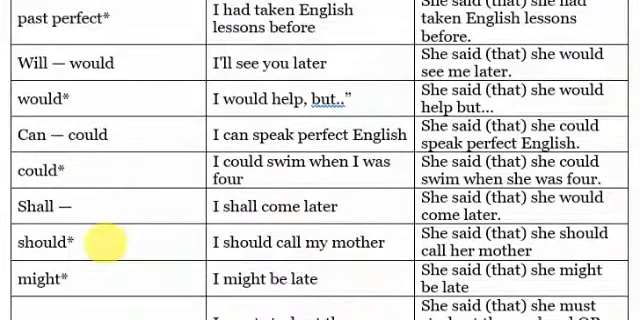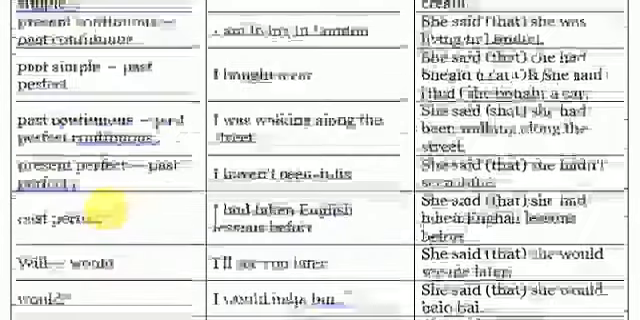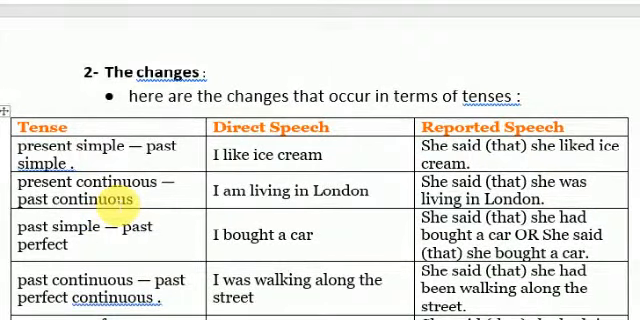Also, there are some changes which we have to follow within the modal verbs, as you can see, and so on and so forth. So, for example, let's take the present simple. If my direct speech sentence is in the present simple, as you can see, I like ice cream. In the reported speech, I should say, she said or he said that she liked. See? She liked. I have transformed the present simple into past simple. So, a present simple tense should be transformed into past simple. I like, she liked.